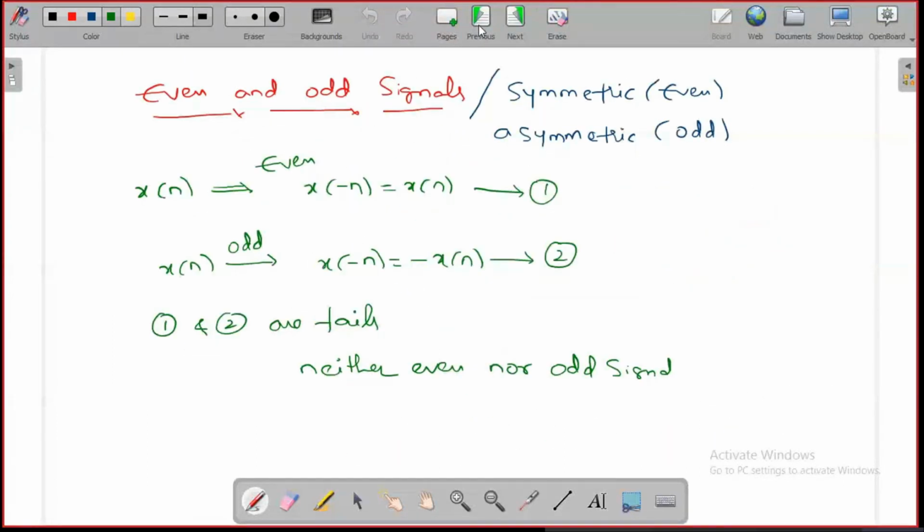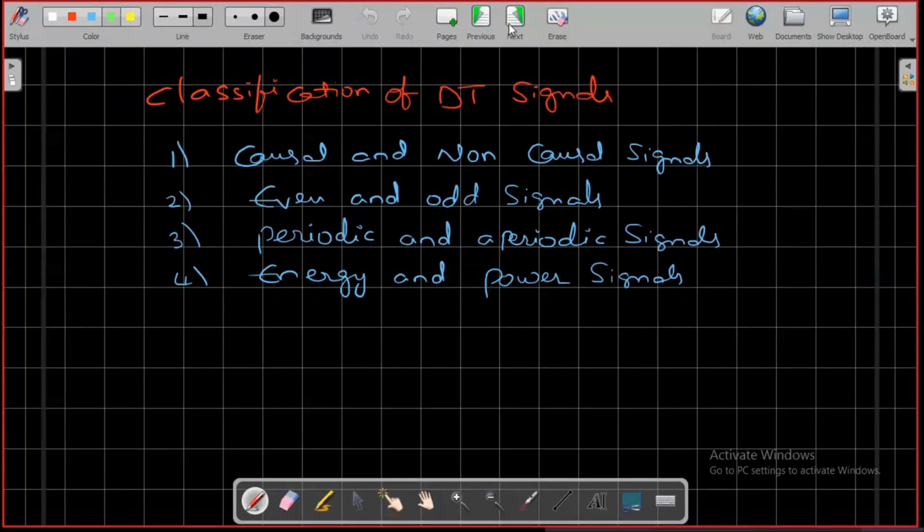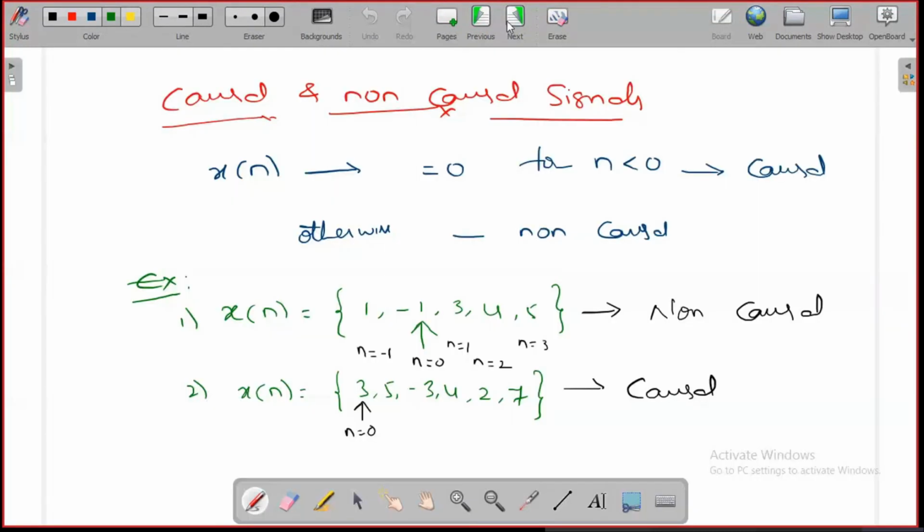Classification. Okay, is it clear? So we have the four types of signals. The first category is the causal and the non-causal, which is nothing but the signal must be 0 for negative time, simply we are calling it causal, otherwise non-causal. That is the first category.